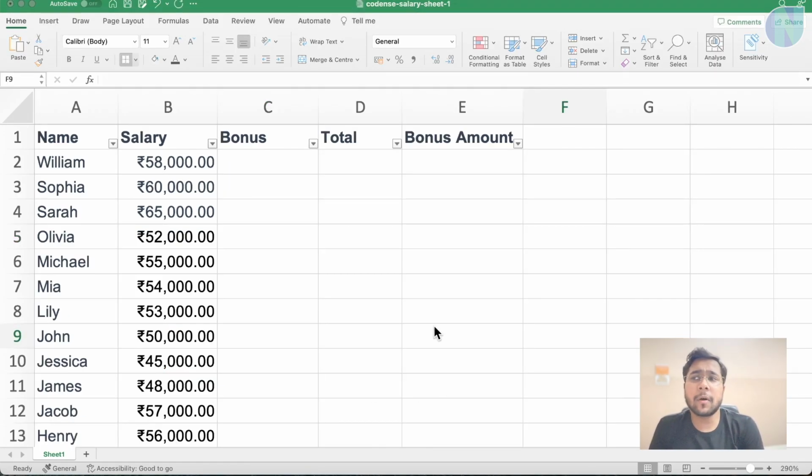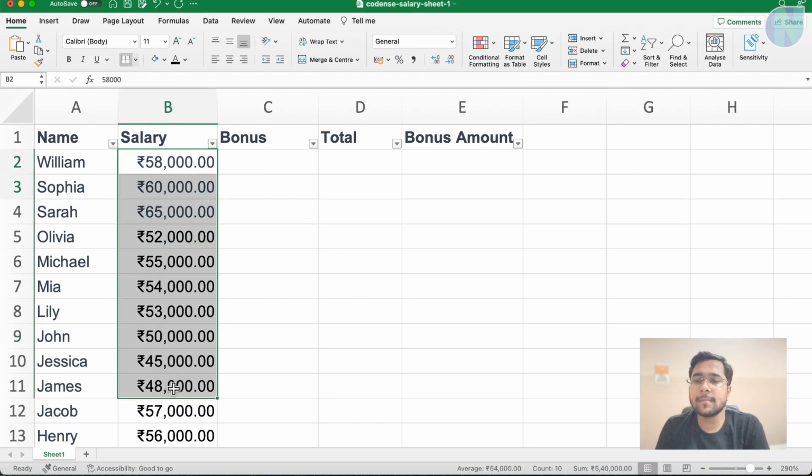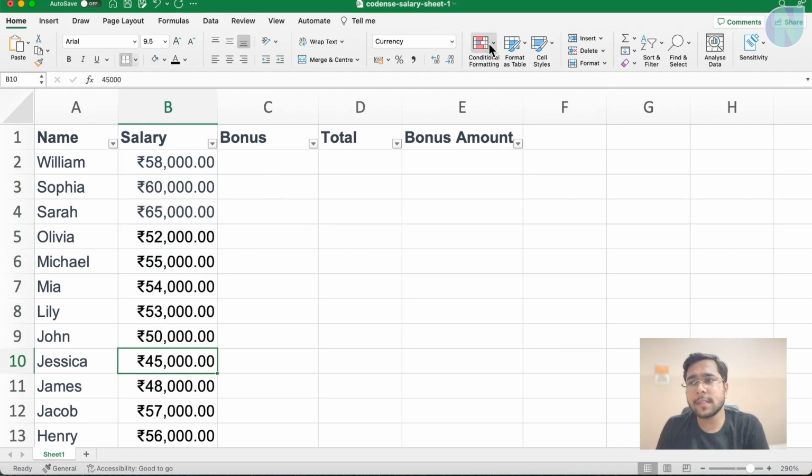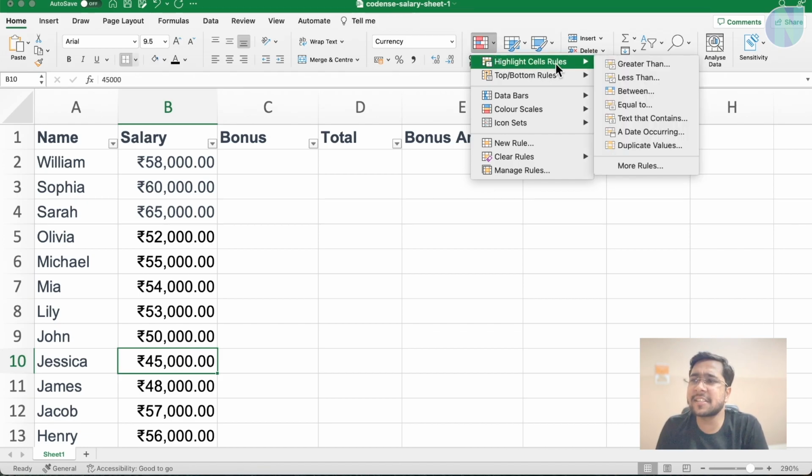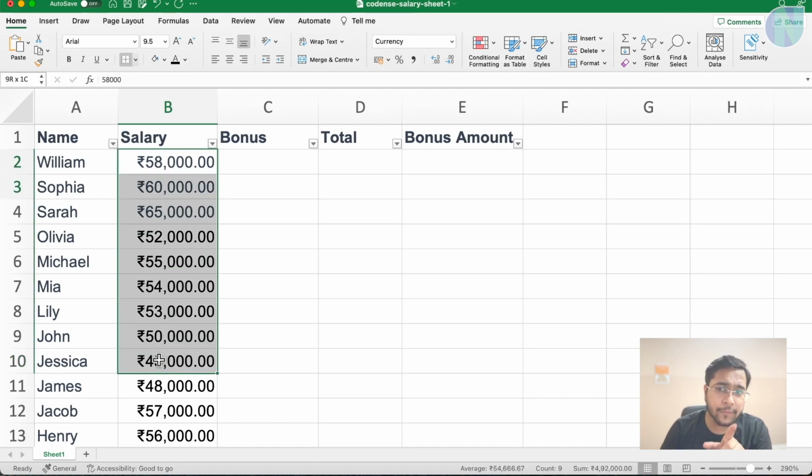Now we will see conditional formatting. We can write some condition based on which some formatting will be applied on the cell. Let's see here. We have some salary values here. You can see there is a conditional formatting option. Now we can say highlight cell rule, which means we can apply a formatting condition on a cell or on a group of cells.